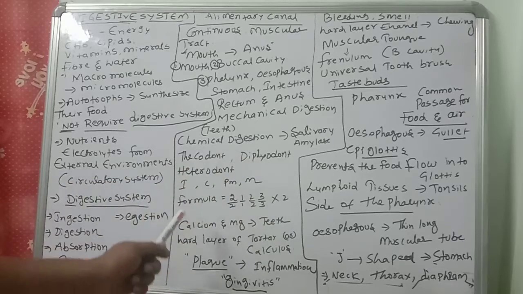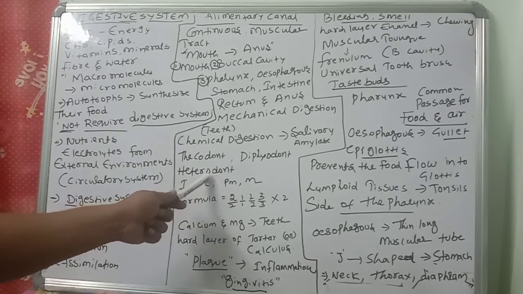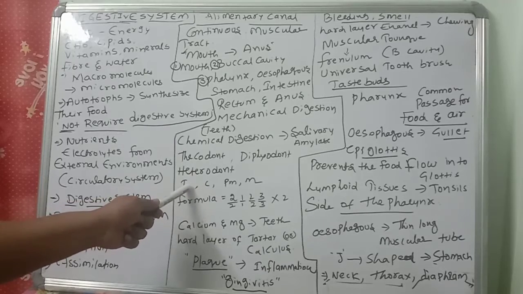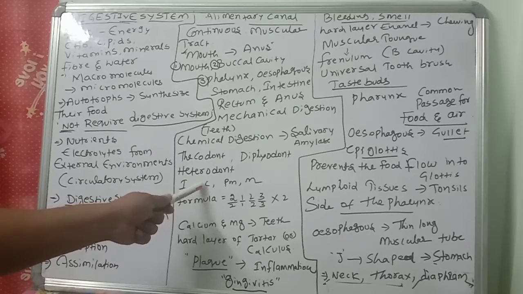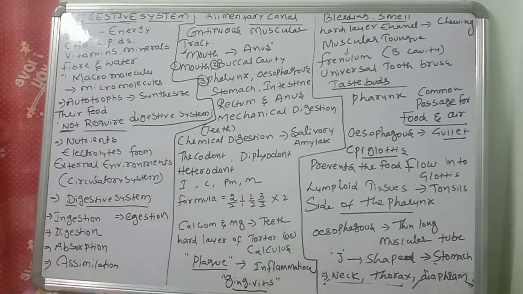So diphyodont, then heterodont. Different types of teeth, right? What are those different types of teeth? Incisors. I means what here? Incisors. C means what? Canines. PM means what? Premolars. M means what?